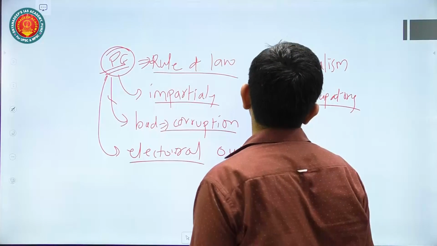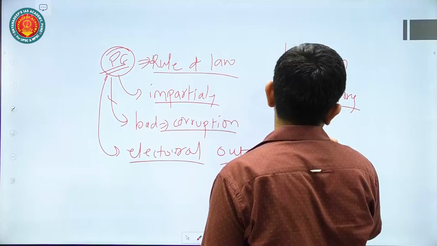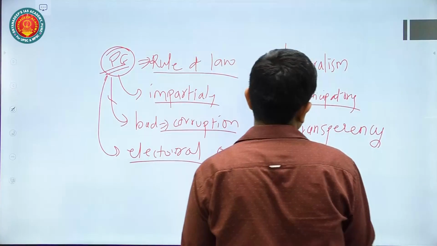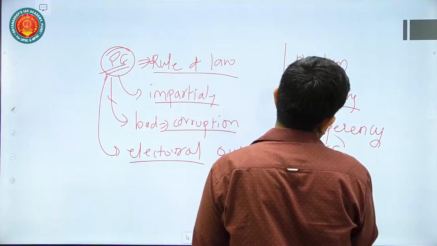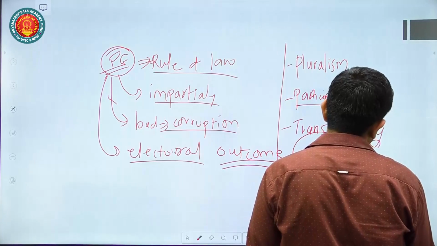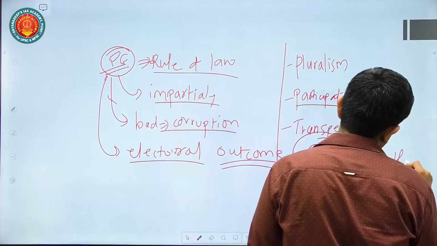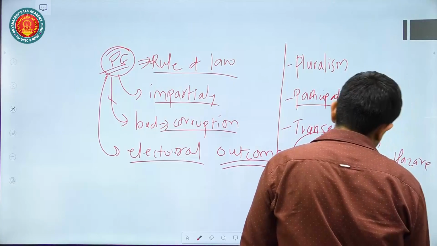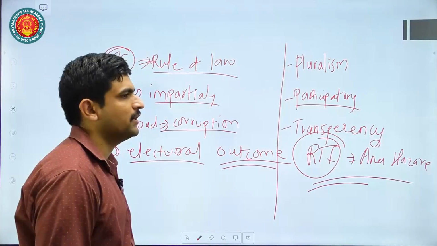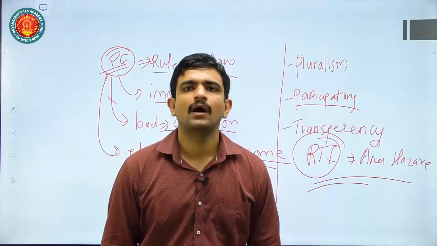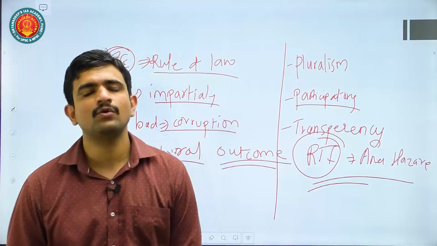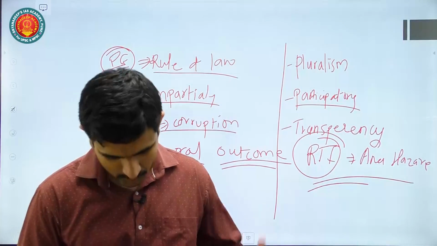Then also for good governance, public opinion is important in a way to ensure transparency. For example, the Right to Information Act was enacted because of public opinion and the movement led by Anna Hazare. So you can definitely talk about all these things and how public opinion is important for both policy formulation and policy feedback. Okay, so that also you can mention.